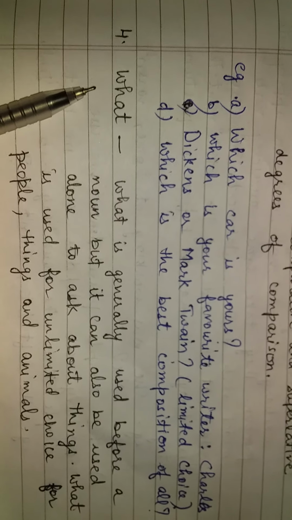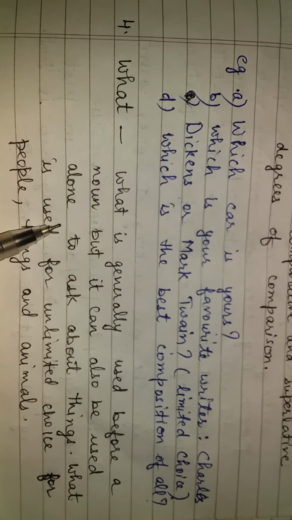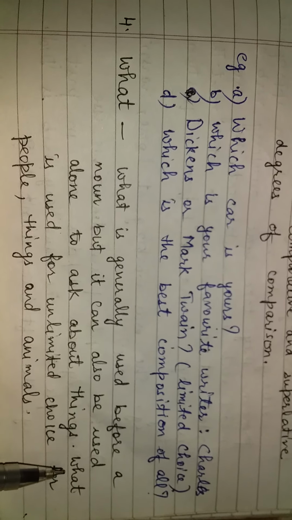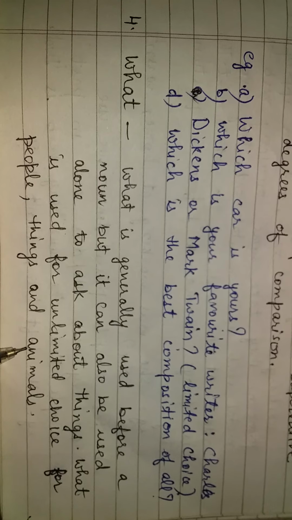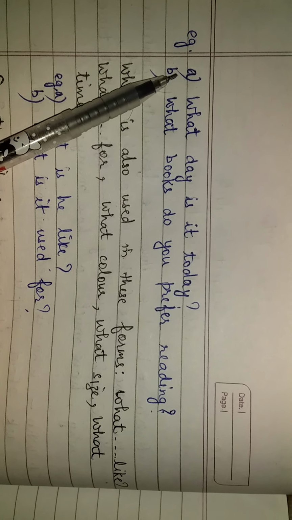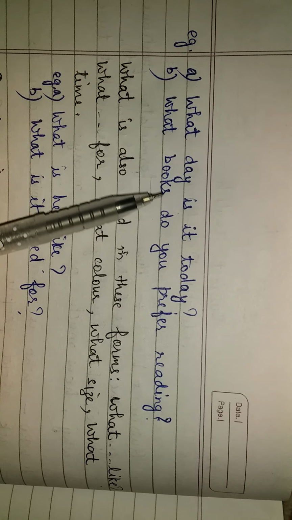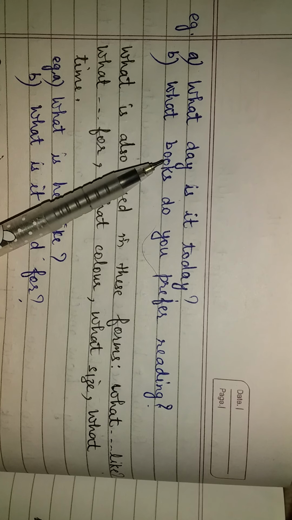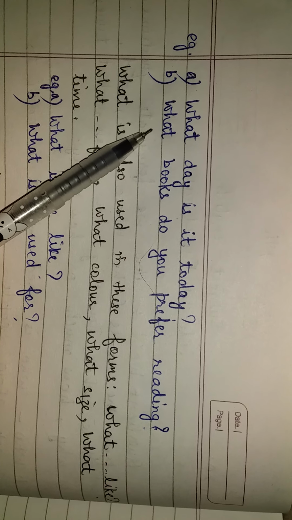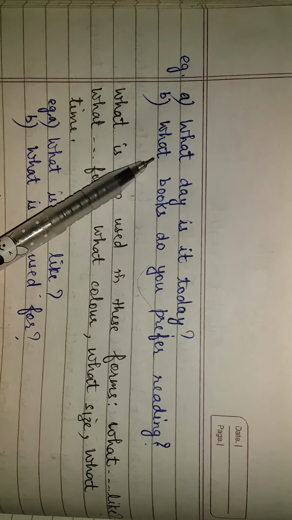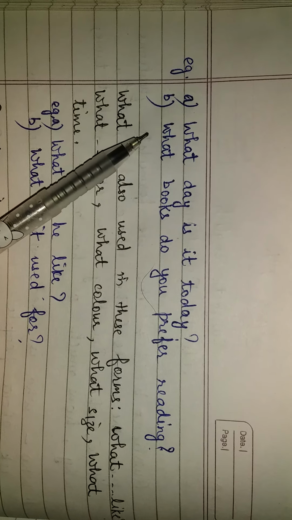Now the fourth word is what. What is generally used before a noun, but it can also be used alone to ask about things. What is used for unlimited choice for people, things, and animals. For example, A: What day is it today? B: What books do you prefer reading? Here the choice for books is unlimited, so that is why we have used what. For limited choice we use which, but here the choice is unlimited, so we use what.